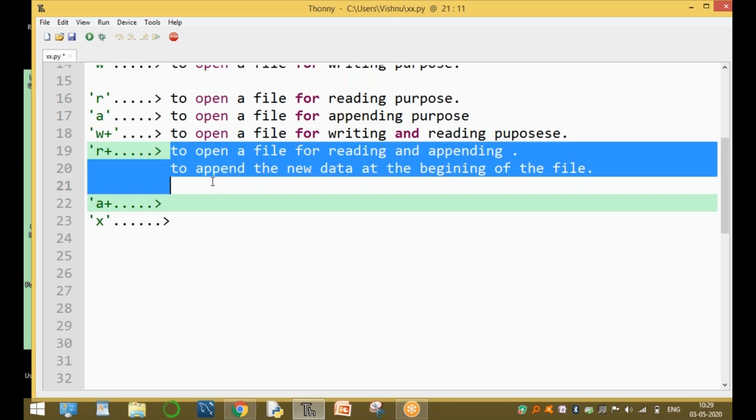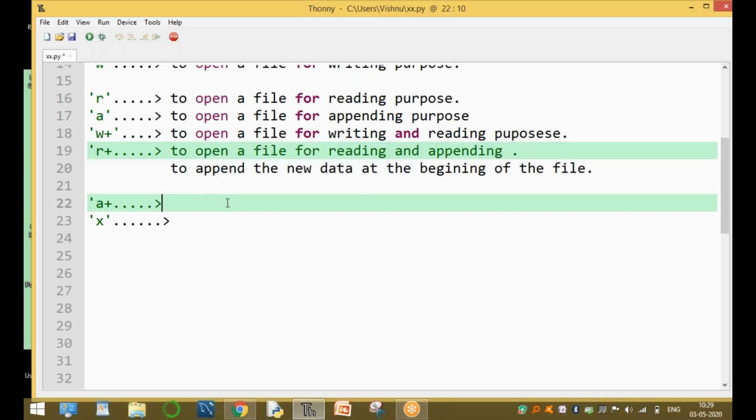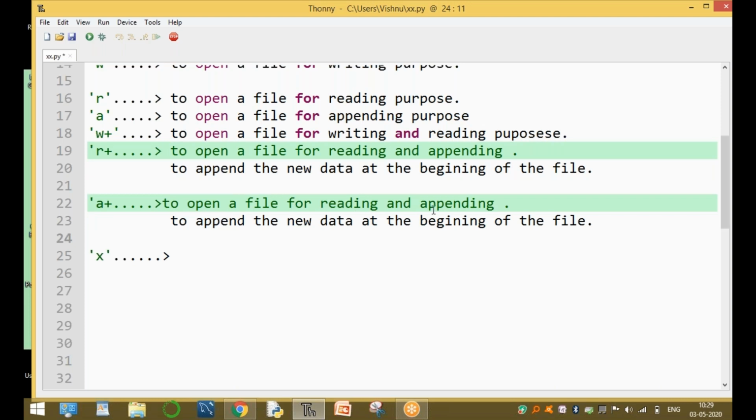This is very important. A plus is the same, to open a file for reading and appending. In R plus, the new data is appended at the beginning of the file, but in A plus, at the end of the file.